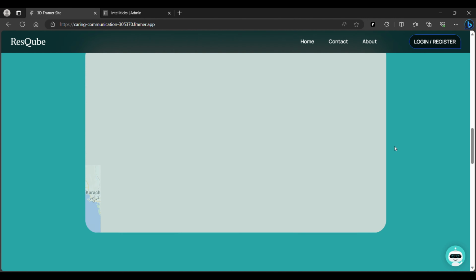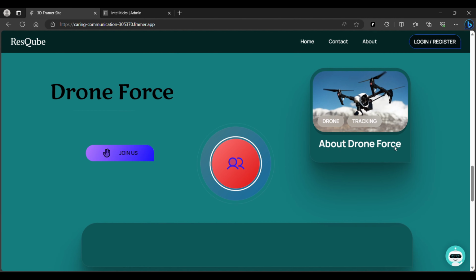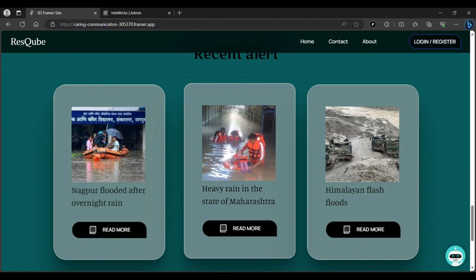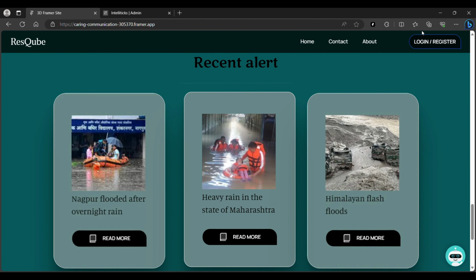We have also introduced a drone force assistant feature, allowing volunteers to join our team and support rescue agencies in disaster recovery operations using their drones. Our application provides real-time updates on disaster-related news articles to keep users informed.